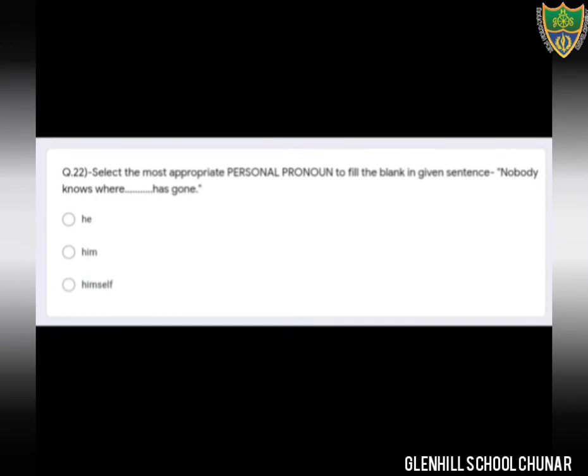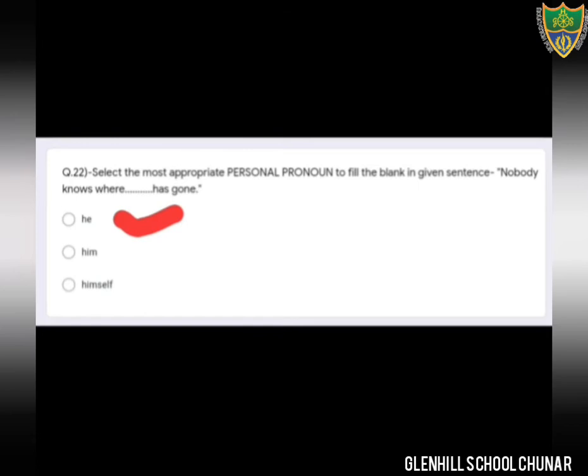Okay students, come to the next question, question number 22. Select the most appropriate personal pronoun to fill the blank in the given sentence. Nobody knows where she has gone. Okay students, the first option is the correct option. He has gone is the correct option. Just see, nobody knows where. The option number first, he, we will fill the word he has gone.